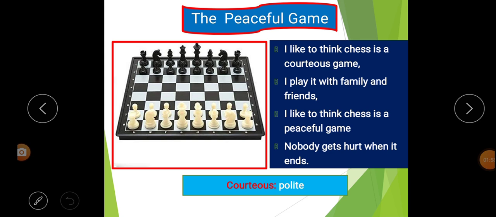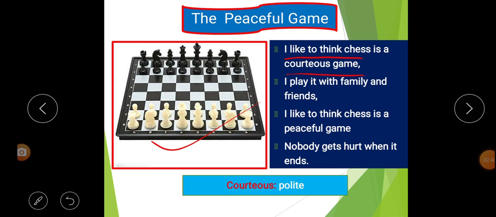So, in this stanza, it is said that I like to think chess is a courteous game. Here the poet says that he thinks chess is a courteous game. As I was telling you in the introduction, which is the peaceful game? Chess is the peaceful game. You might have played or seen chess. Those who have not seen, look at the image over here. This is the game called chess.